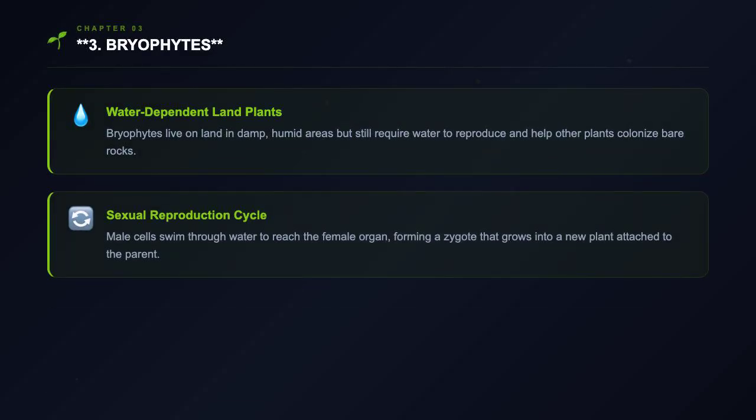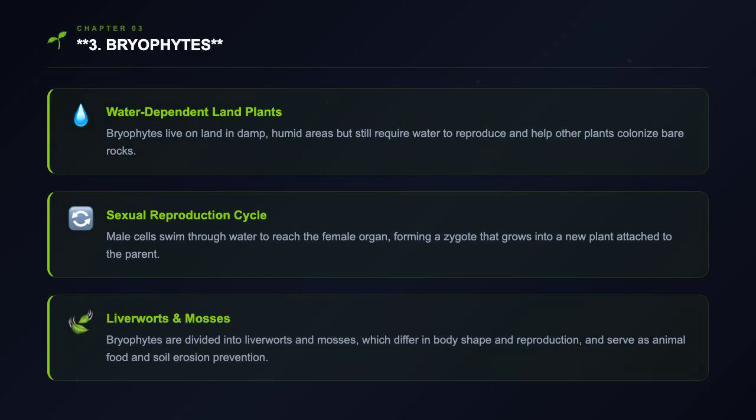Bryophytes are plants that live in soil but need water to reproduce. They thrive in damp, humid areas and help other plants grow on bare rocks and soil. Bryophytes have a simple body with no true roots, stems, or leaves. They reproduce sexually using specialized organs.